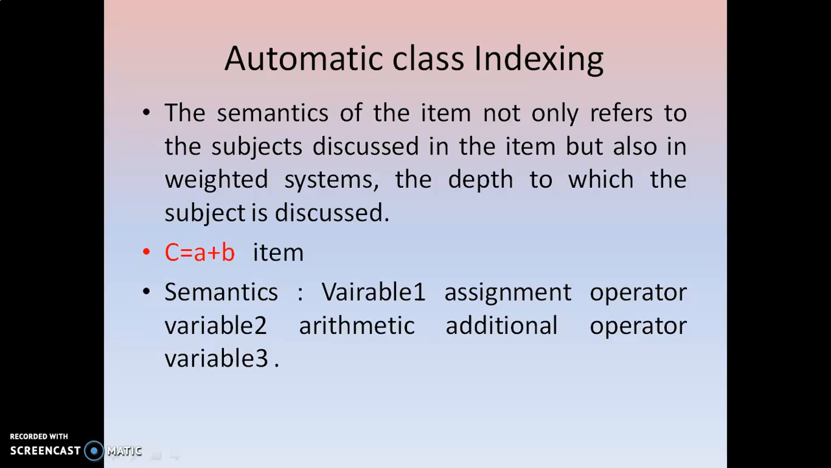What is the meaning of the semantics of the item? Take C = A + B, a programming language statement, where C is variable 1, the equals sign is the assignment operator, A is variable 2, plus is the arithmetic addition operator, and B is variable 3. Like that, the semantics is nothing but the metadata, or the meaning of each and every term explained in the given item. So, automatic class indexing always focuses on indexing the semantics of each and every item.